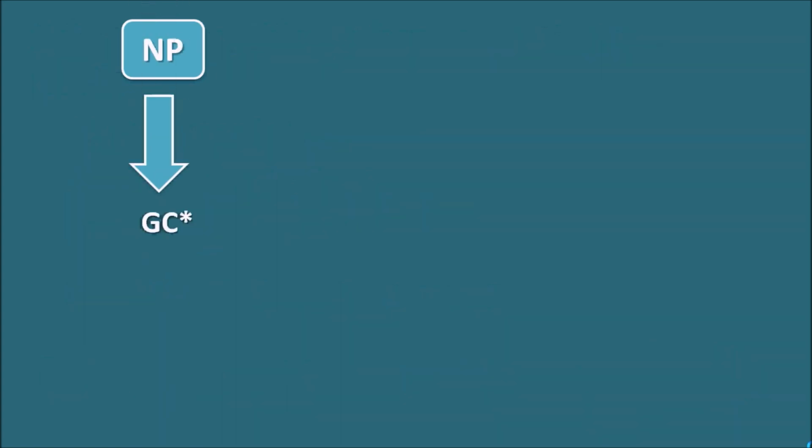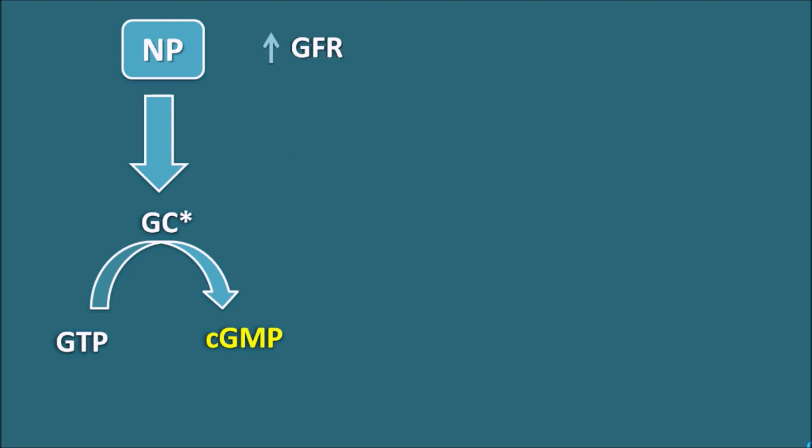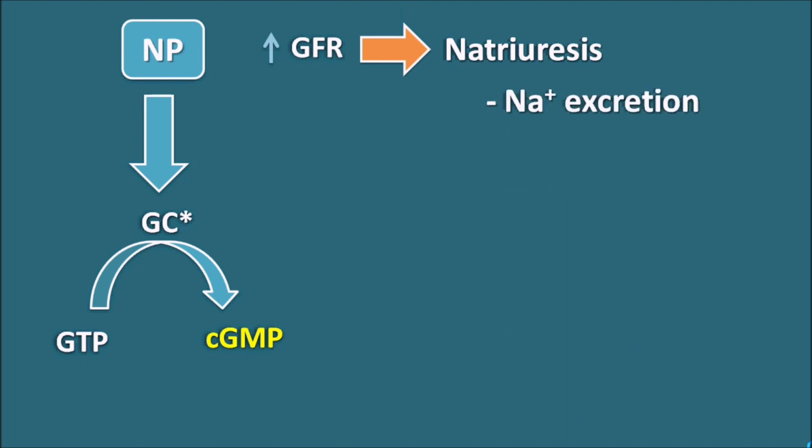Natriuretic peptides are going to stimulate the guanylyl cyclase system, GC, thereby they can convert GTP into cyclic GMP. This cyclic GMP acts as a secondary messenger which produces the various cellular actions. And as the name indicates, the natriuretic peptides are going to increase the excretion of sodium within the kidney, so they increase the glomerular filtration rate. As the GFR increases, they produce natriuresis, thereby they can increase the sodium excretion.